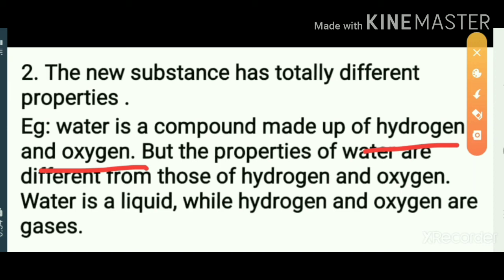Water is a liquid, but hydrogen and oxygen are gases. So water shows entirely different properties from hydrogen and oxygen.